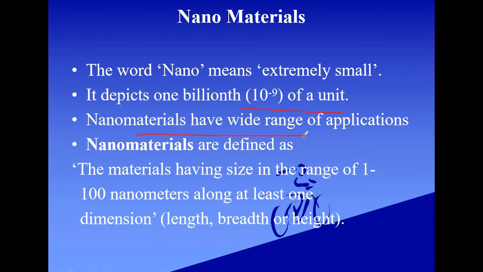Nanomaterials have a large number of applications. Nanomaterials are defined as the materials having a size in the range of 1 to 100 nanometers along at least one dimension, that is length, breadth or height. I repeat, the materials having a size in the range of 1 to 100 nanometers along at least one dimension, that is length, breadth or height.